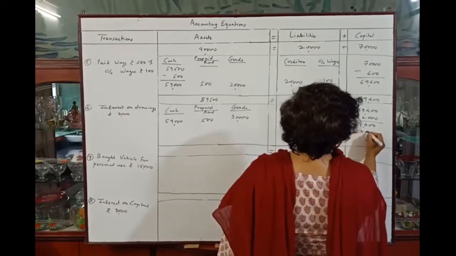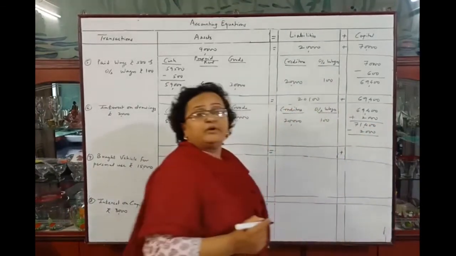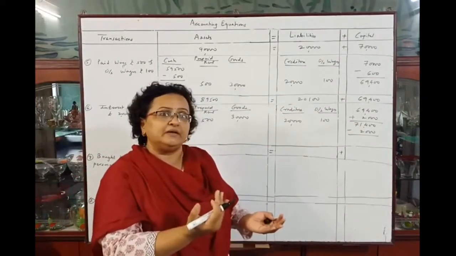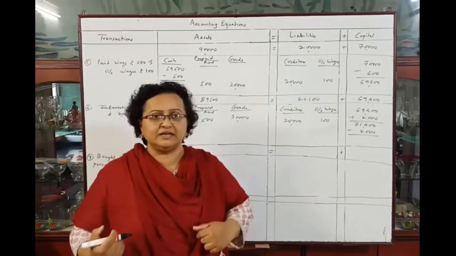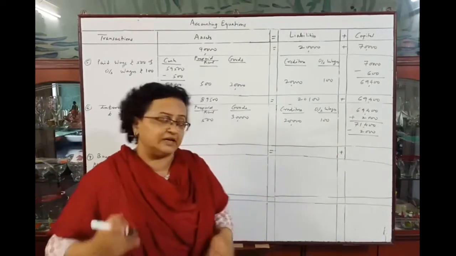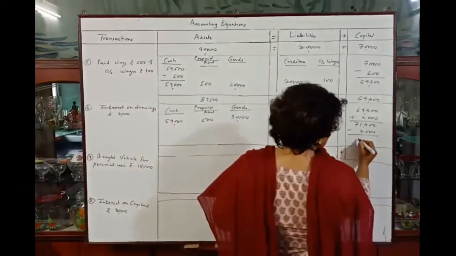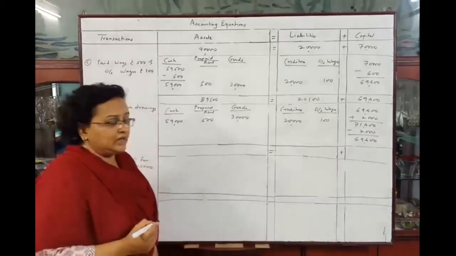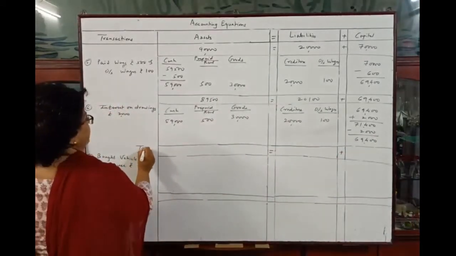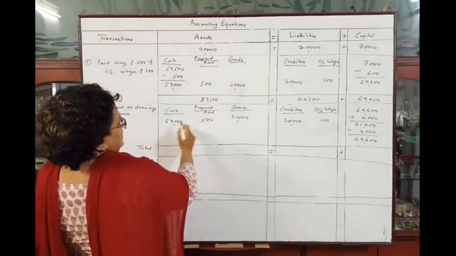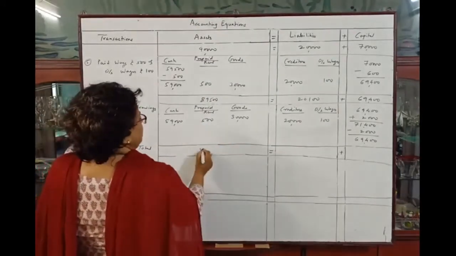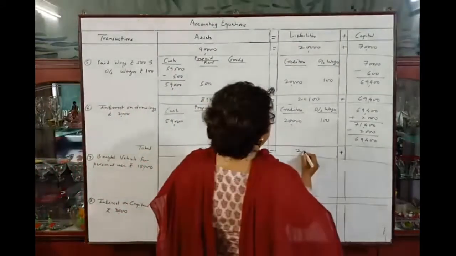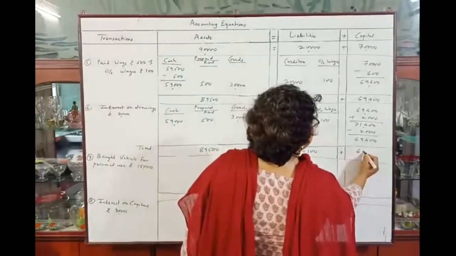And now we have to deduct rupees 2,000 from capital again, because as they are charged on owner, they will be recovered from the owner's capital, not taken from him in cash, but deducted from his capital, so 2,000 will be deducted. So capital will be rupees 69,400. Okay, so total 59,000 plus 500 plus 30,000 means 89,500 is equal to 20,100 plus 69,400.